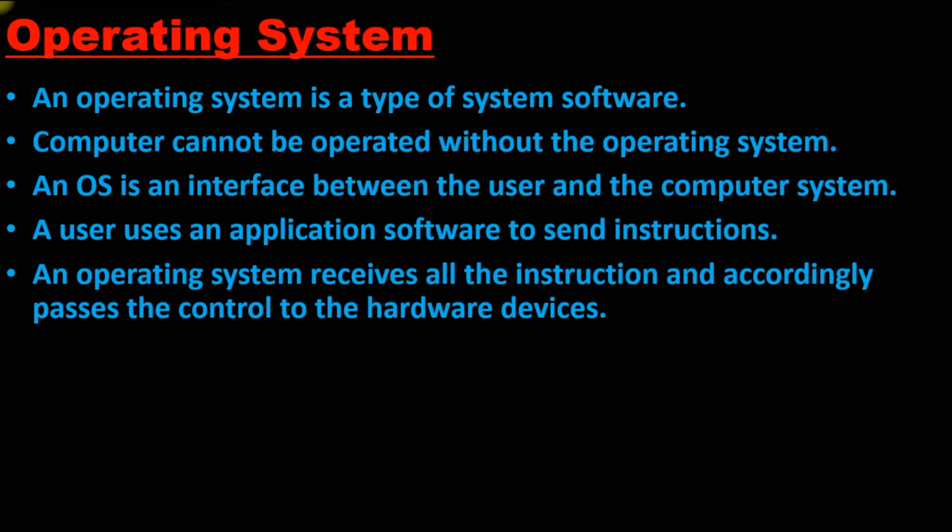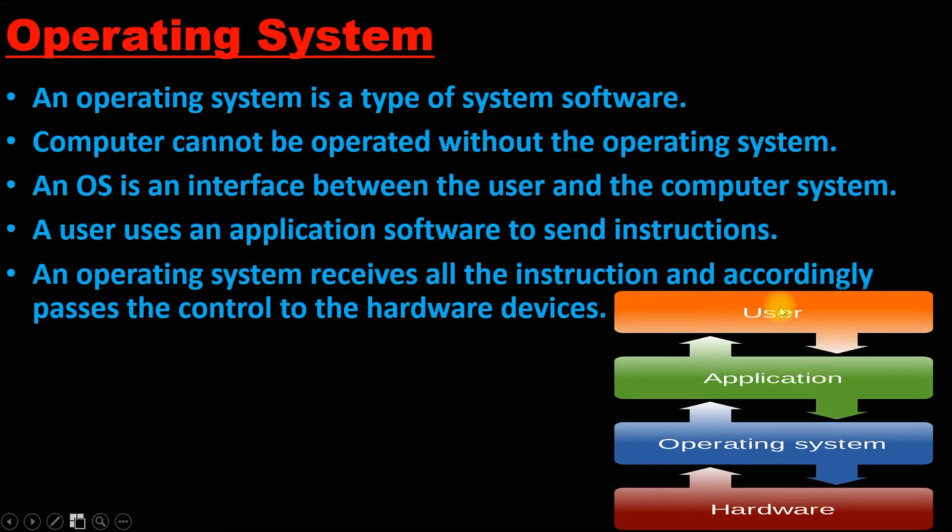As I told, I can explain with one more diagram over here. You can see that users give the command to the applications or software, then the application software gives the command to the operating system, and then the operating system gives the command to the hardware. Hardware performs the particular task and gives commands back to the operating system, and the operating system gives it back to the application, and then finally we receive the output. This all happens in a fraction of a second. It is not like it takes a lot of time to perform the task. It works in a fraction of a second, and we get the output immediately.